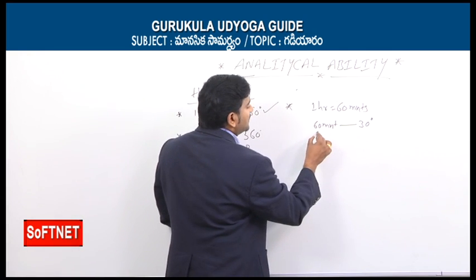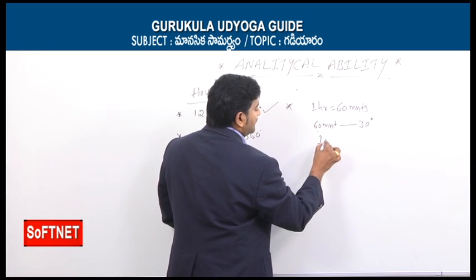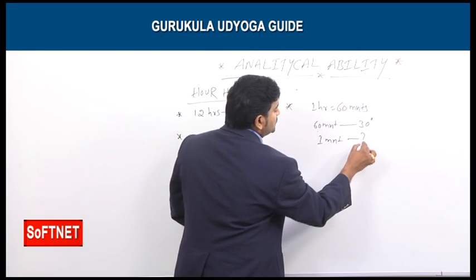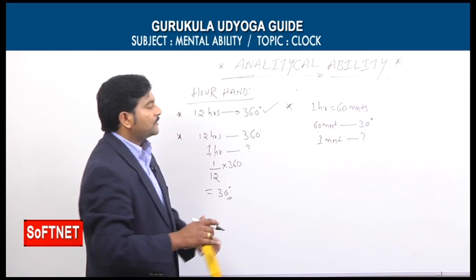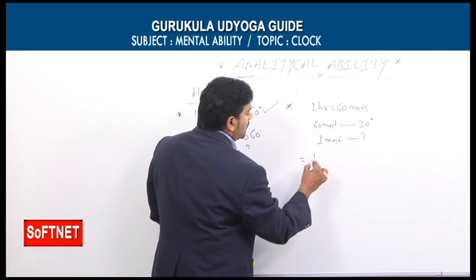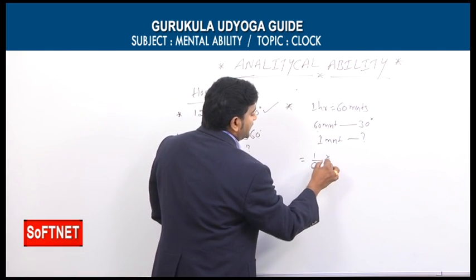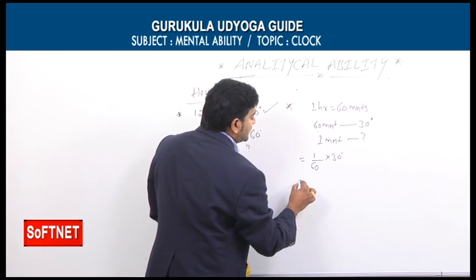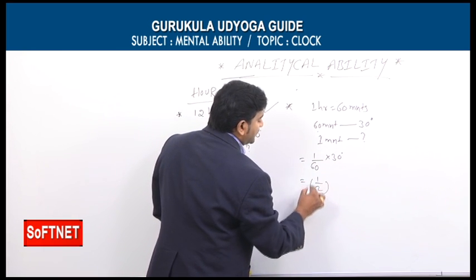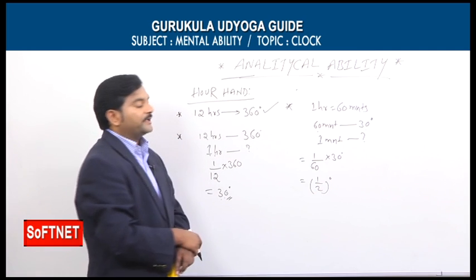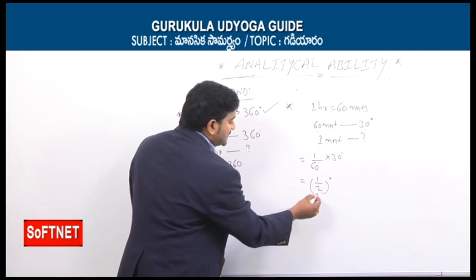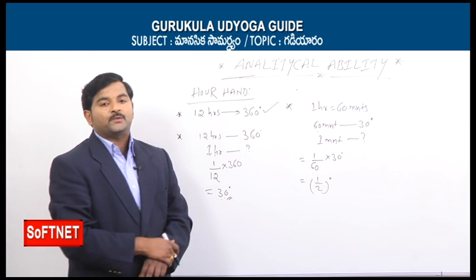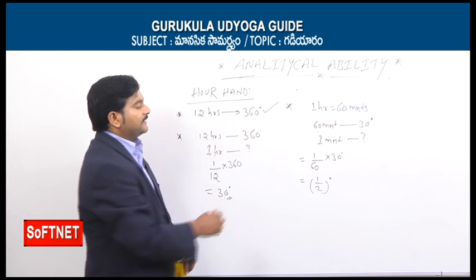If 60 minutes is 30 degrees, then for 1 minute how much? Again a small mathematical calculation, you need not worry. That is 1 by 60 into 30 degrees, which equals half degree. So what can we conclude, my dear students? The hour's hand traces 1 by 2 degree, or half degree, in the span of only 1 minute.